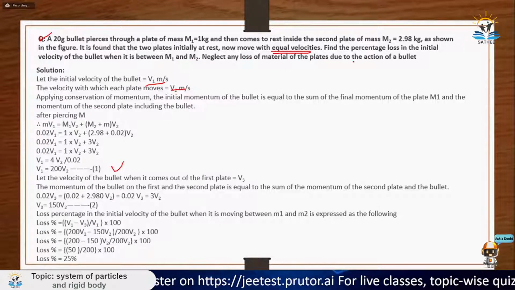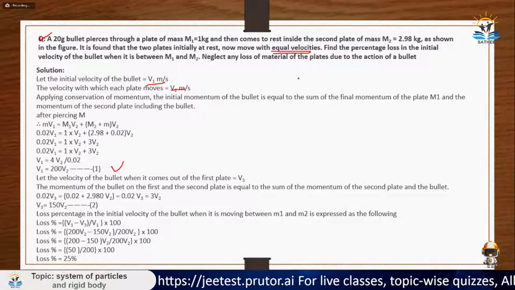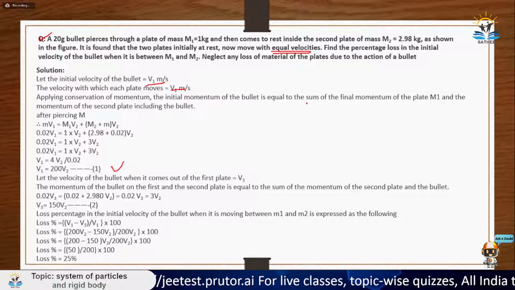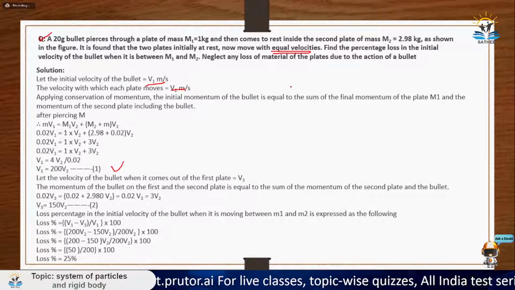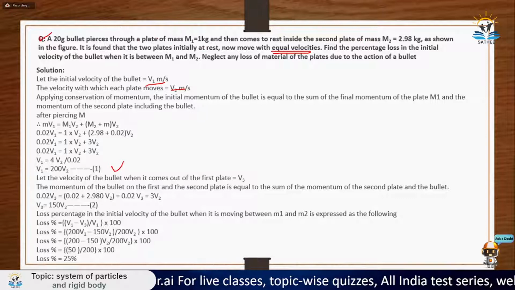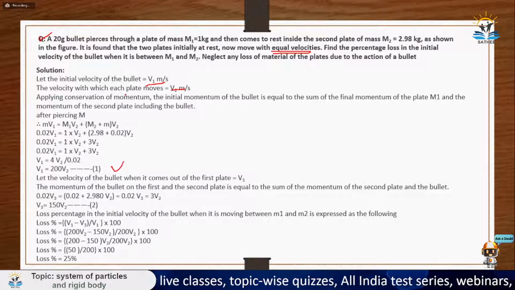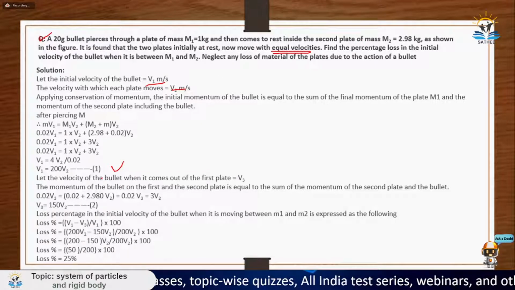Neglect any loss of material of the plate due to the action of the bullet, which means that you don't need to consider the piercing material going out of the plate, all those kinds of things. You don't need to consider, neglect all of that. Just calculate the percentage loss in the velocity. So how to calculate that?